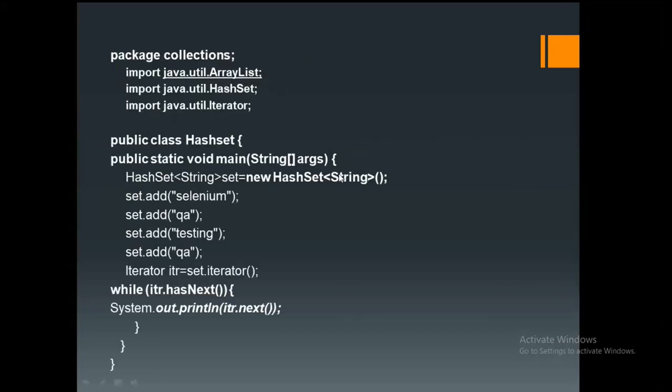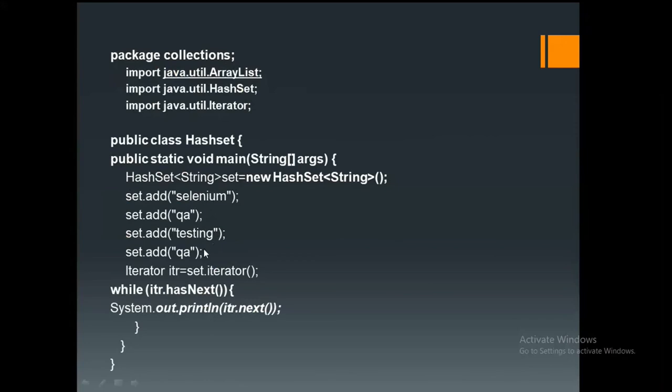For this, I have implemented one more logic program also. But if you observe here, what kind of class am I writing? HashSet, the data type. Next, the reference object, equals new HashSet. I am initializing the class. This syntax is common every time. Now, with this interface, I am writing set.add Selenium, add QA, add testing, add QA. If you observe here, two similar elements are there. Duplicated content is there. If I am using the List interface, it will print all.